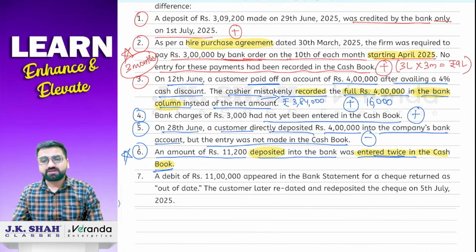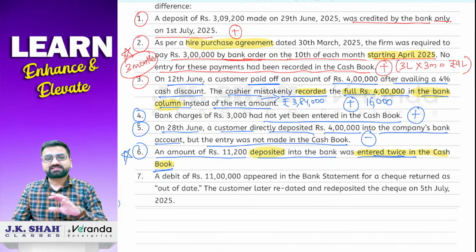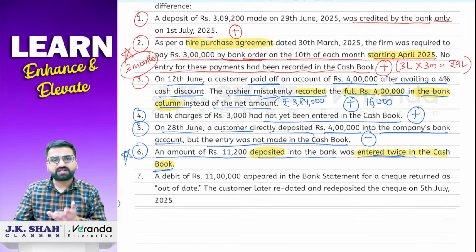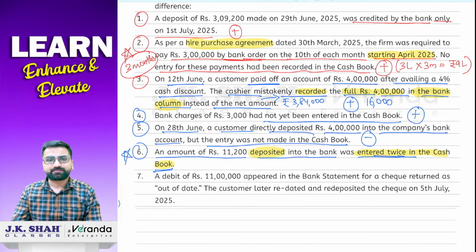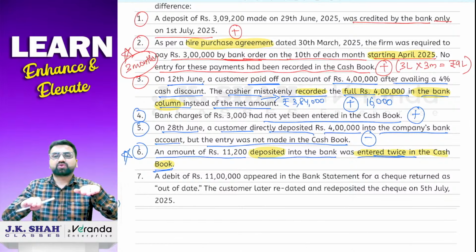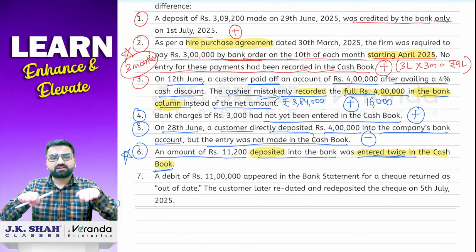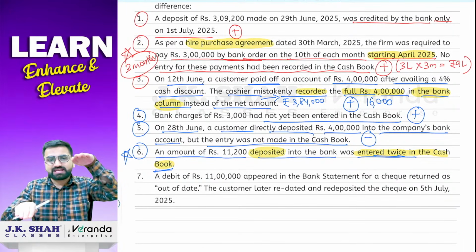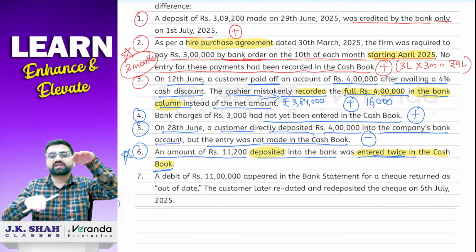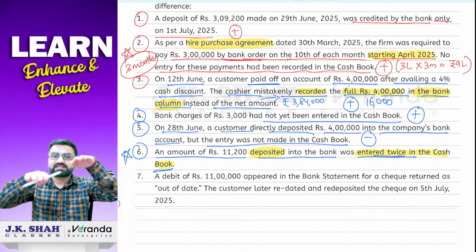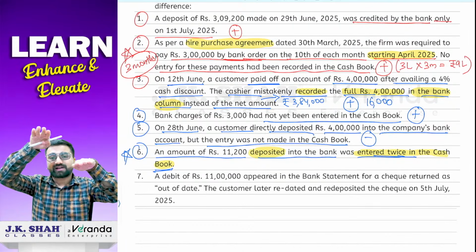So error has been made by whom? Cash book mein error ho gaya hai. Matlab passbook ne to ek hi baar normal jaise deposit karte, wo ek hi entry pass kiya rahega. So now passbook, cash book. Now the balance of passbook will be increased by 11,200. But jo cash book hai, cash book ne 2 baar record kiya. Means first 11,200 and then again 11,200, twice.